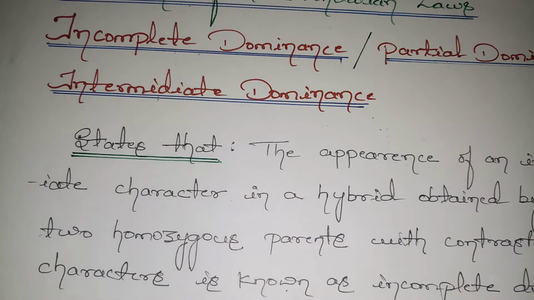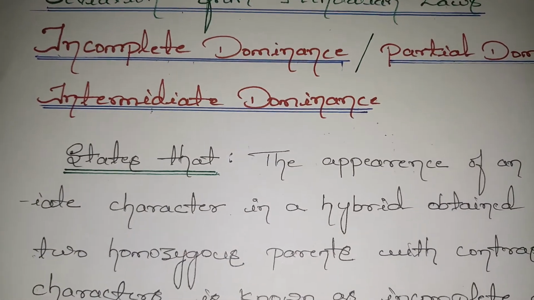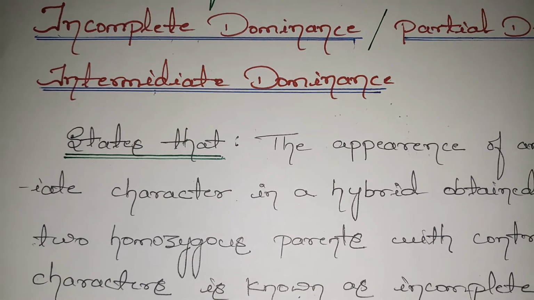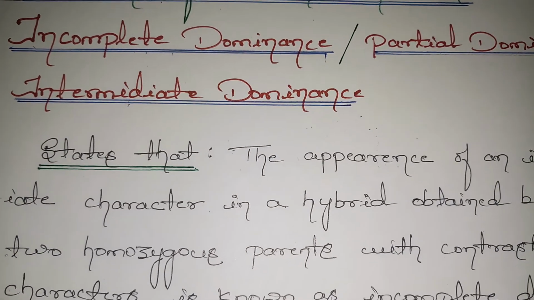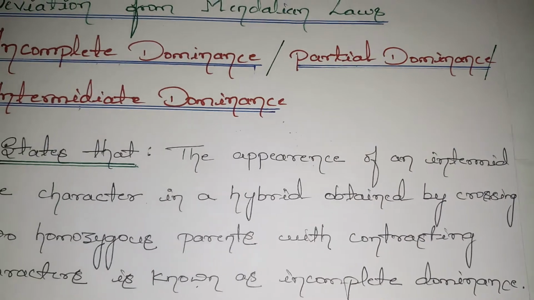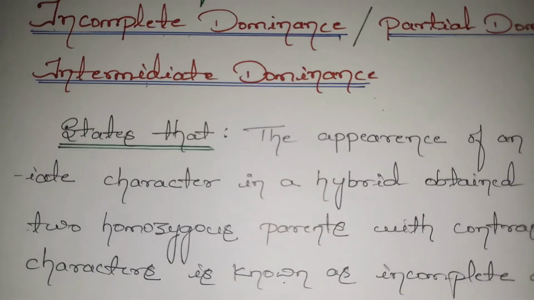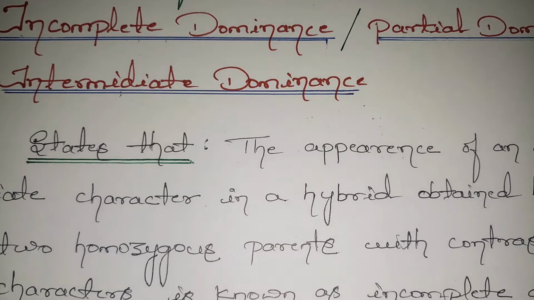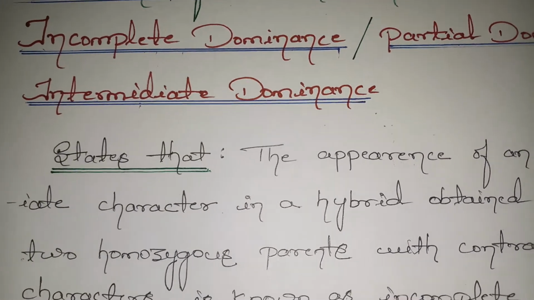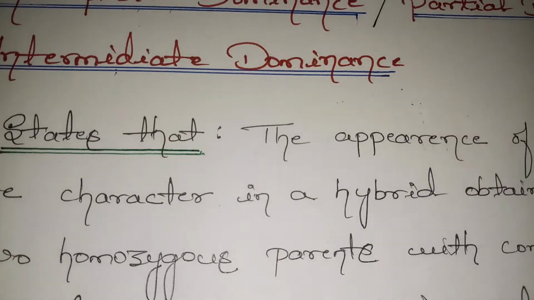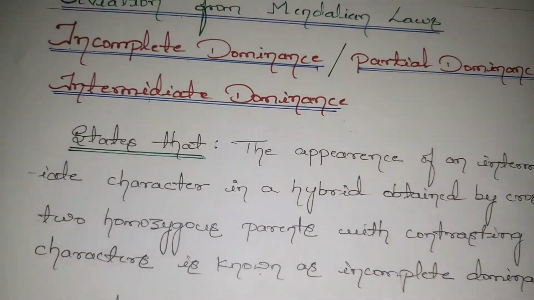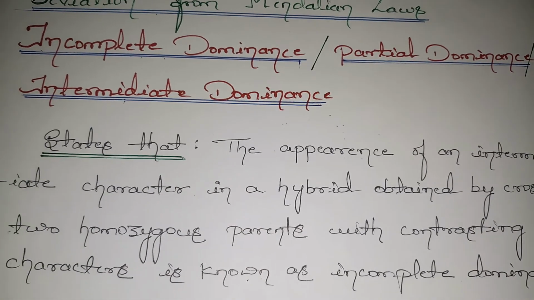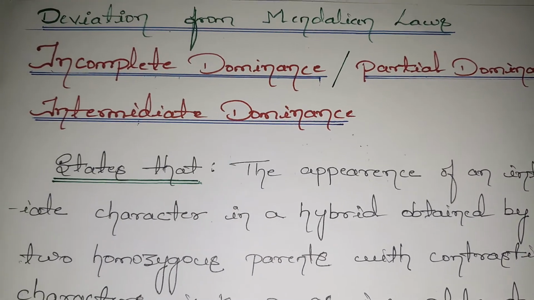As the name indicates, incomplete means not completely transferred from the parental generation, only partial, half, so it is named partial dominance. The other one, intermediate, means in the middle. It might not be the dominant or the recessive character, it may be in the middle of these two, dominant and recessive, so this law is named incomplete dominance, partial dominance, or intermediate dominance.